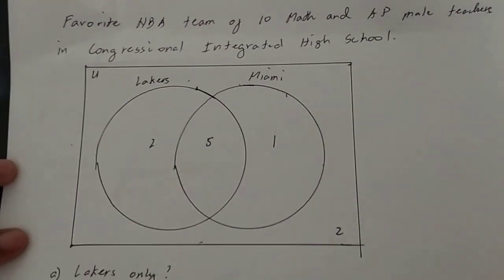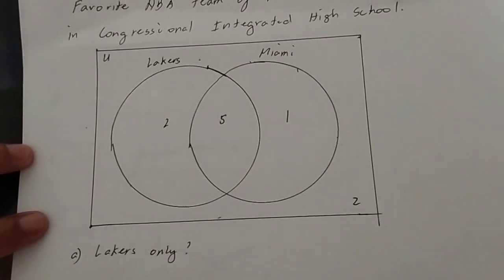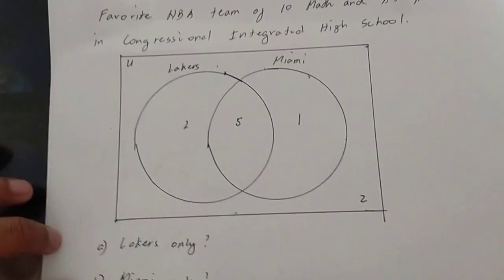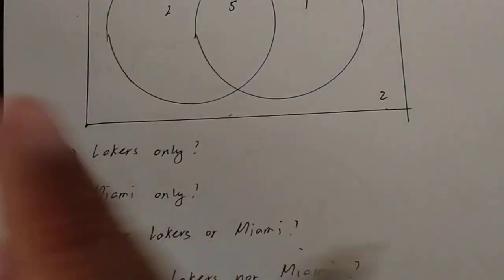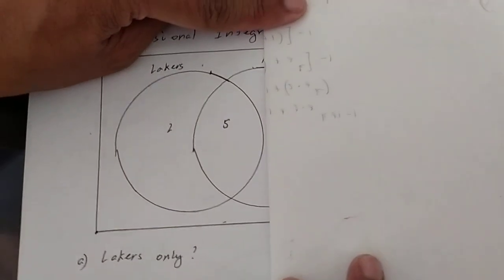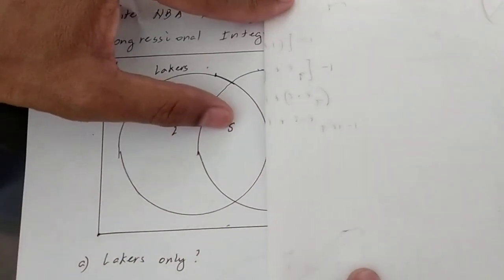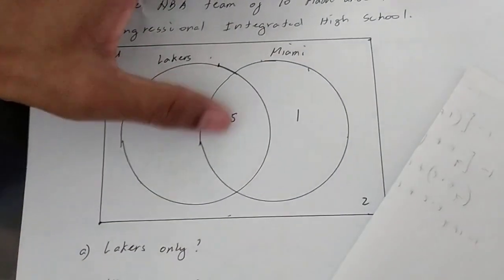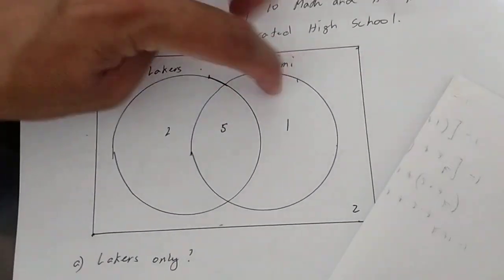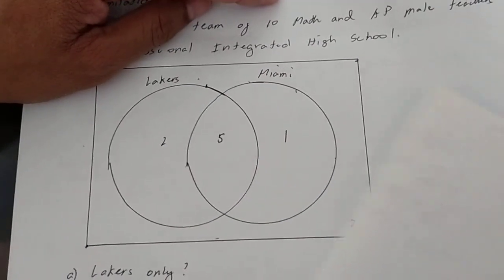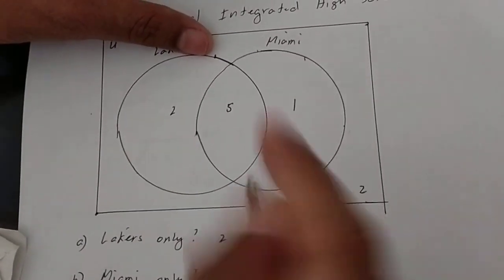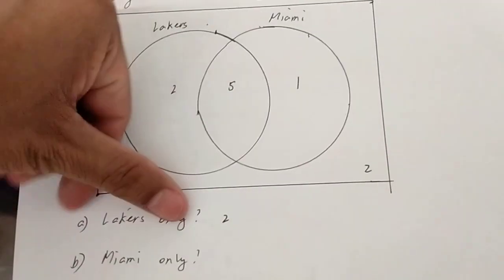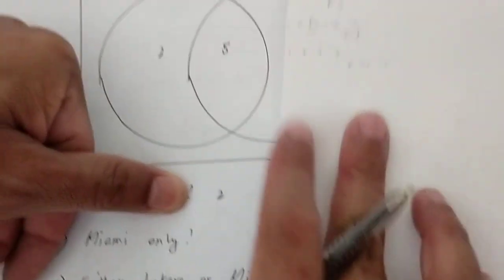Ngayon, sabi, Lakers only. How many teachers whose favorite are Lakers only? Pag Lakers, ito yan. Pero pag only, hindi mo natin isasama ang 5. Bakit? Kasi itong 5 na to, gusto niya ng Lakers, gusto niya rin ng Miami. Ibig sabihin, wala siyang favorite sa 2. Kaya ang sagot dito, 2 lang. Kasi may only eh. If there is no word only, 7 ang sagot.